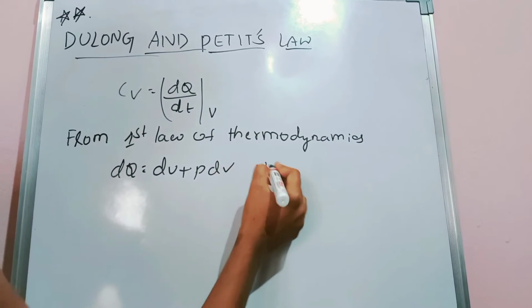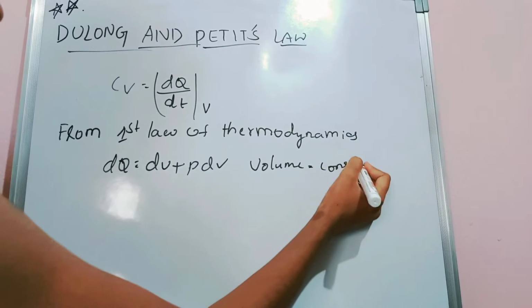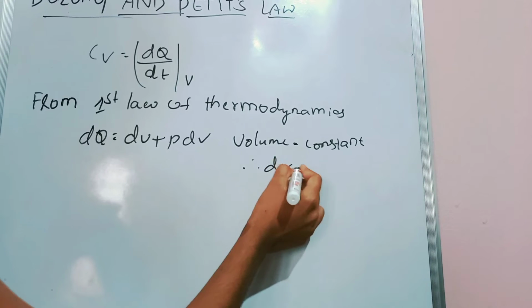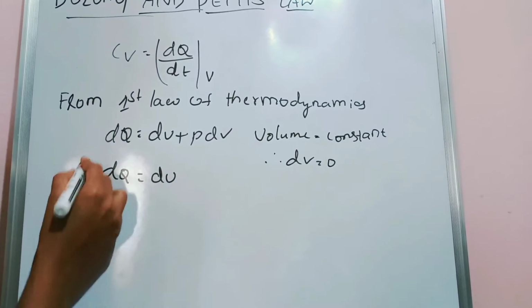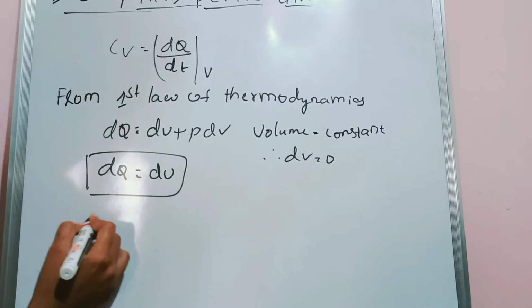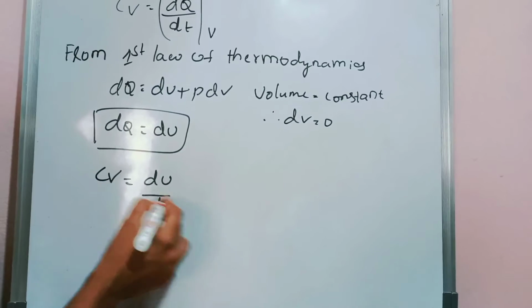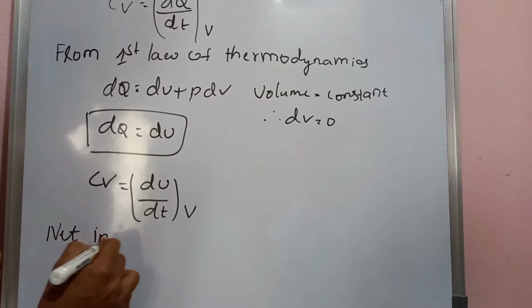Here volume is constant, so dV equal to 0. So dQ equal to dU. Substitute here, Cv equal to dU by dT at constant V, the net internal energy.